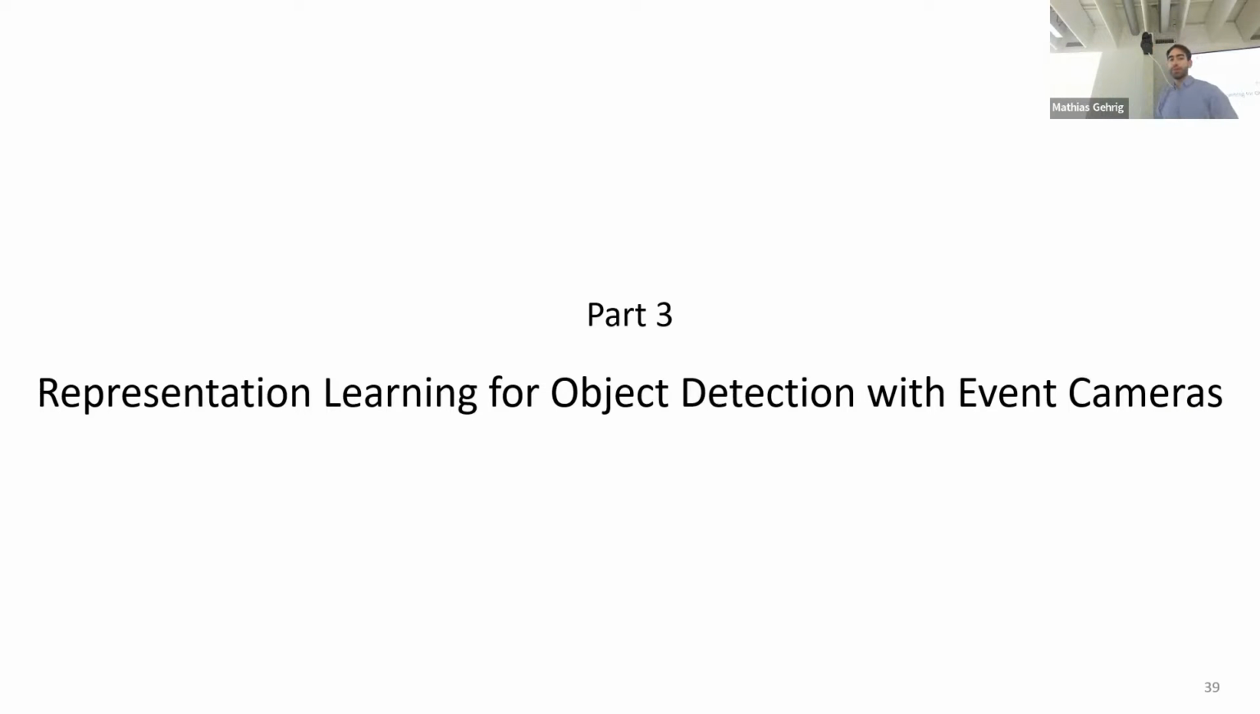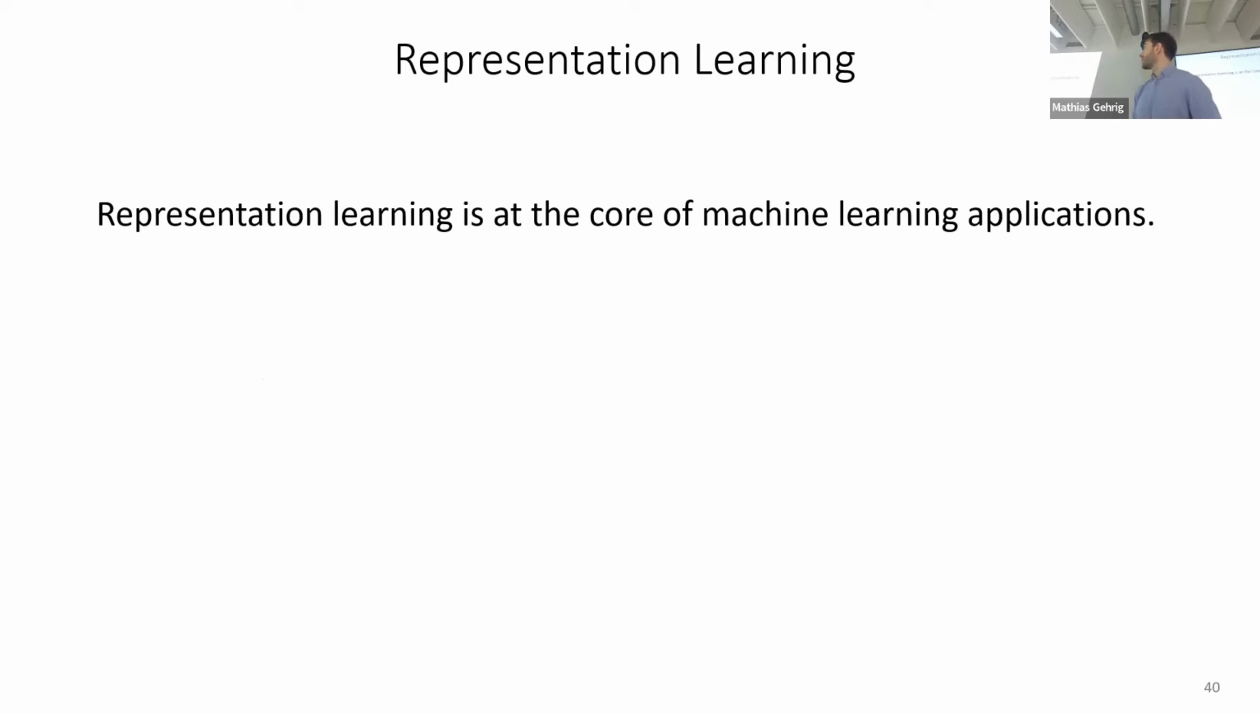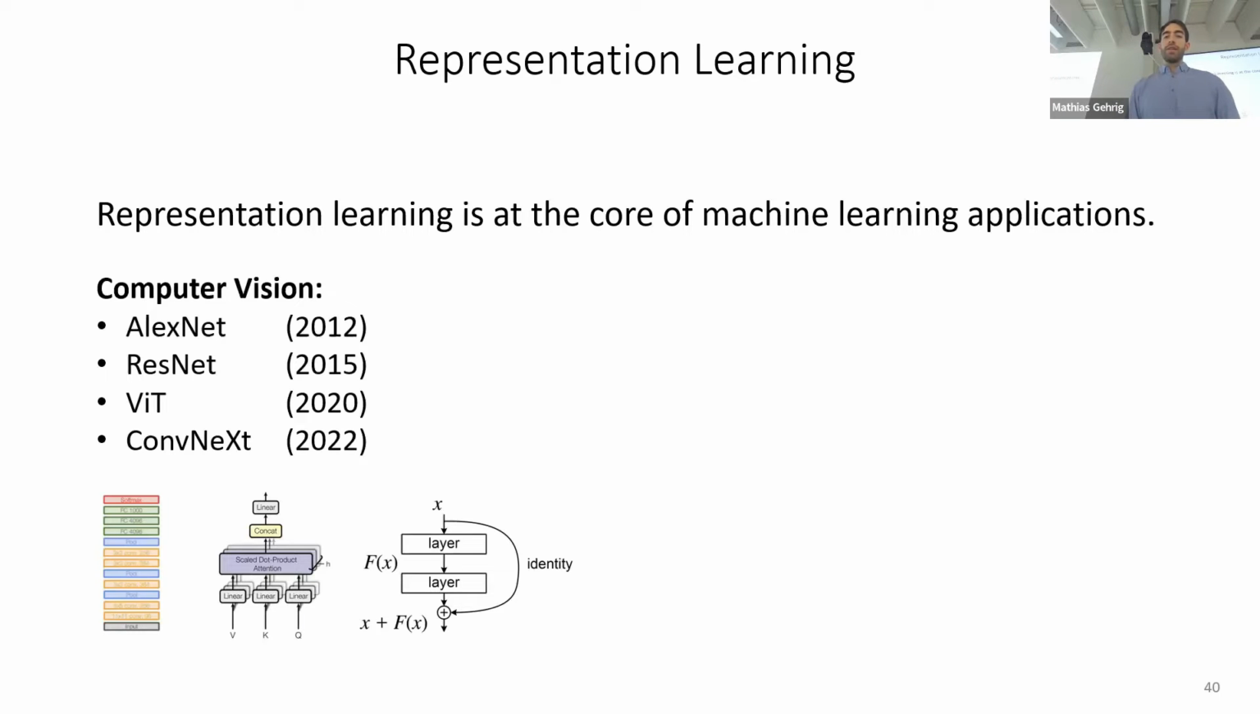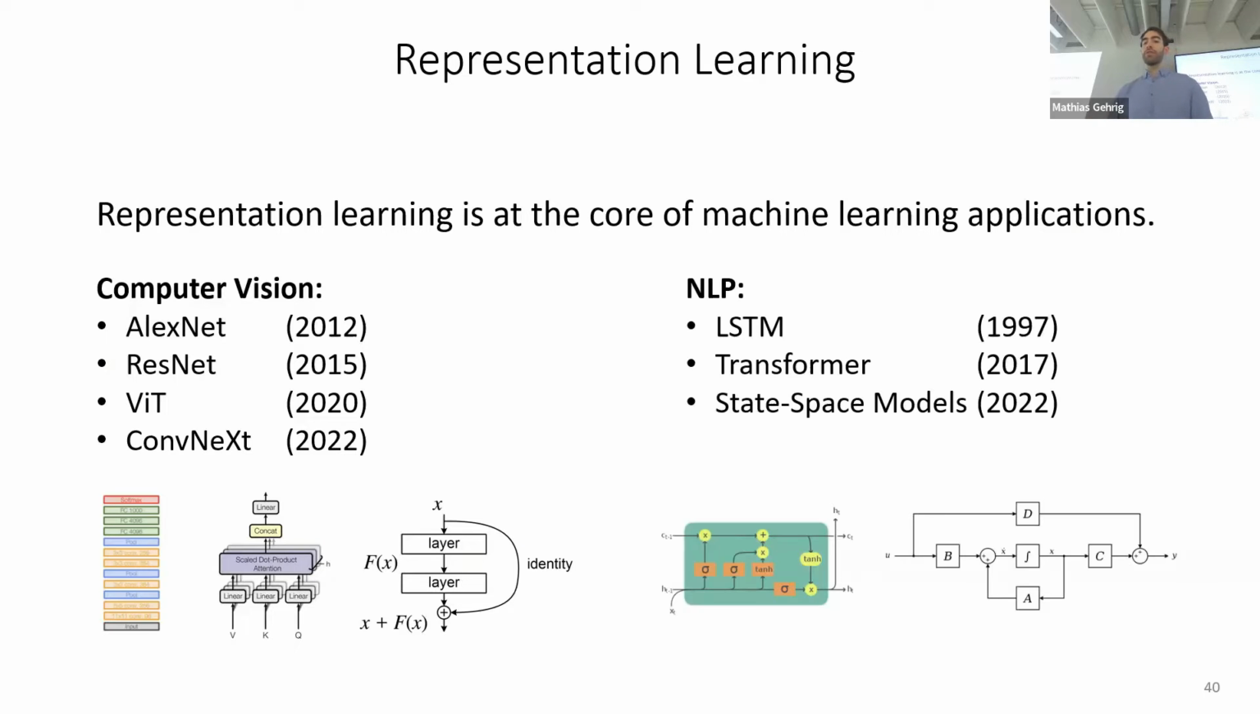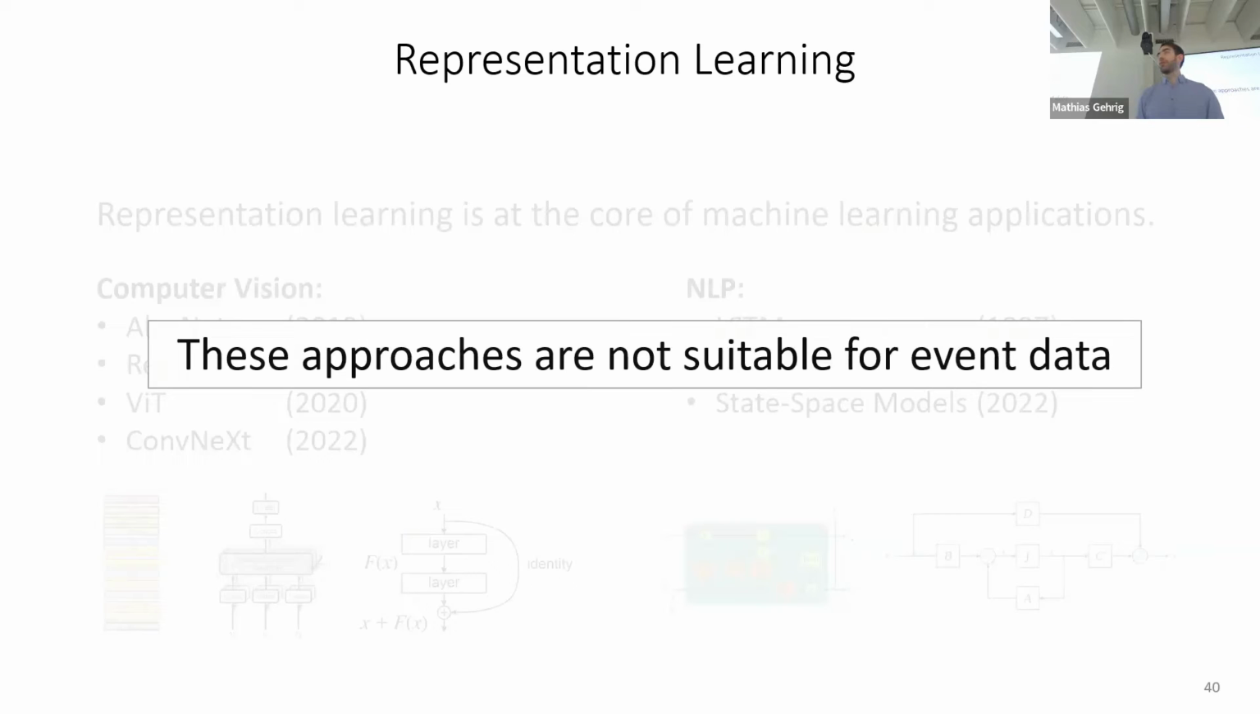So in this last part, I'm going to talk about representation learning for object detection with event cameras. Representation learning is at the core of machine learning applications, and it also has been an active area of research for many years, not only for computer vision, but also for NLP. But these approaches are not directly suitable for event data.